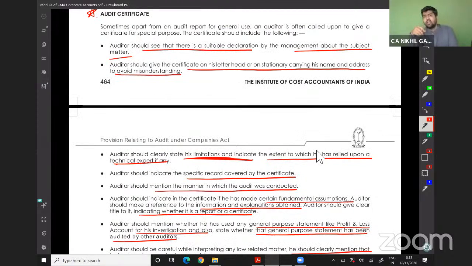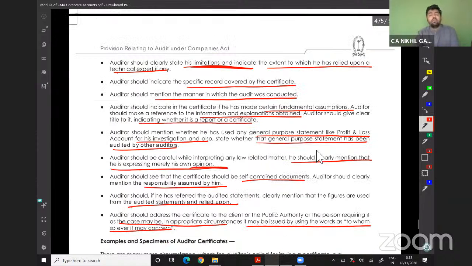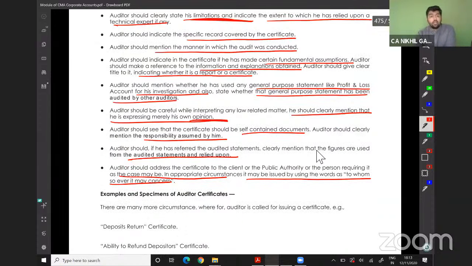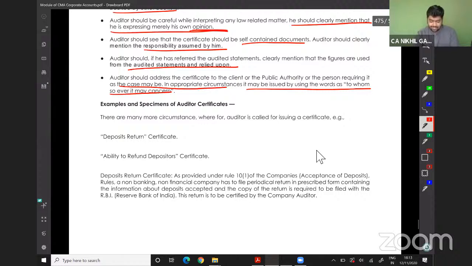If there is no letterhead of the auditor, your name, your phone number and your contact details should be there. You should always specify your limitations, the basis of your opinion, the material used, the audited financial statement used, the specific record used, the audit conducted, the assumptions which are considered while giving an opinion, and your opinion as well. So there is a format of audit.